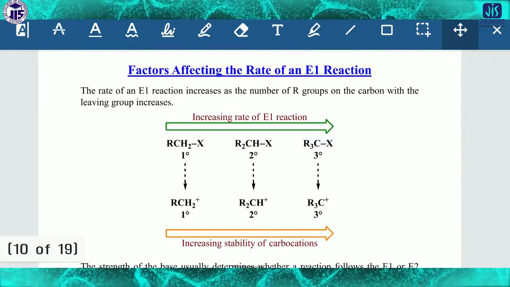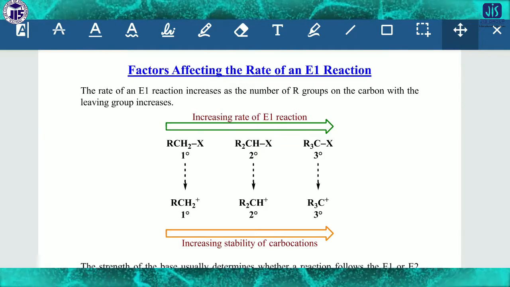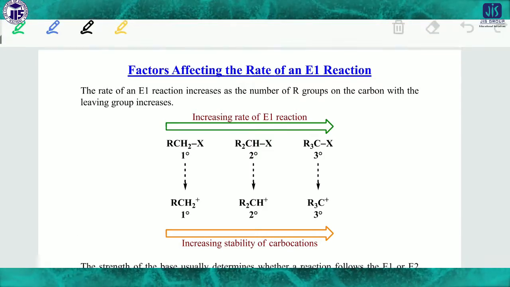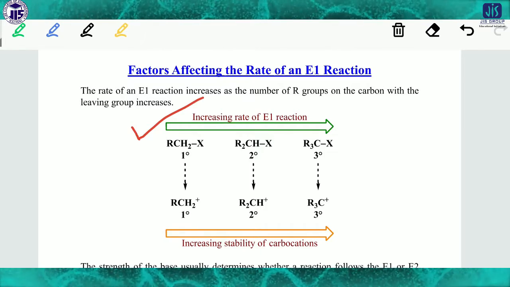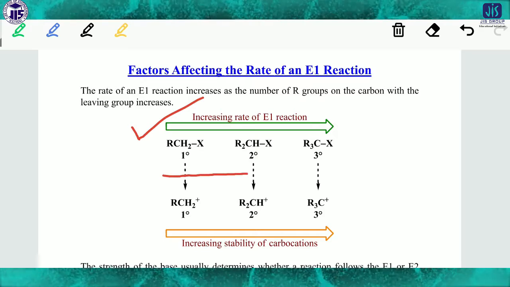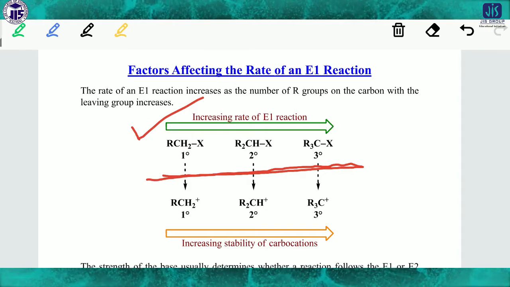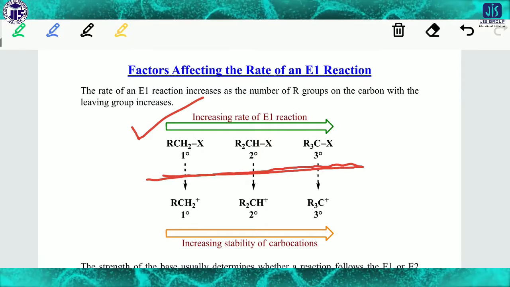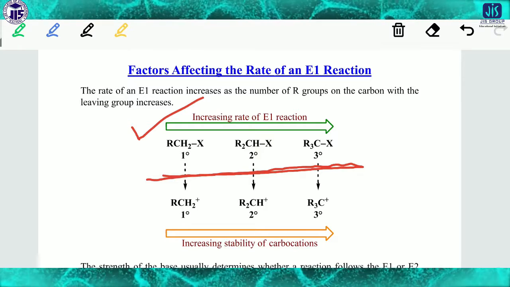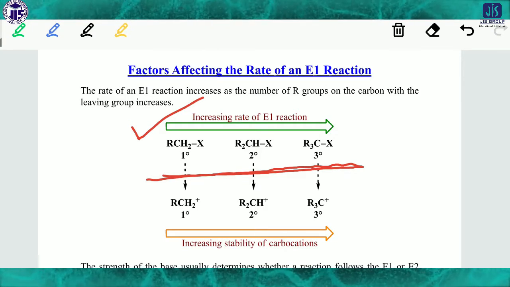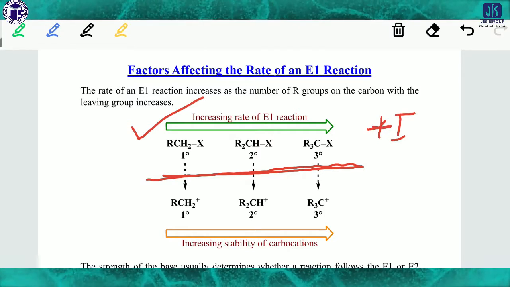Now, the factors affecting the rate of the E1 reaction. This is also very important. The rate of E1 reaction increases in this way. The 3-degree carbocation will favor E1 the most, because for carbocation stability, a higher number of alkyl groups with the plus I effect helps to stabilize the carbocation.